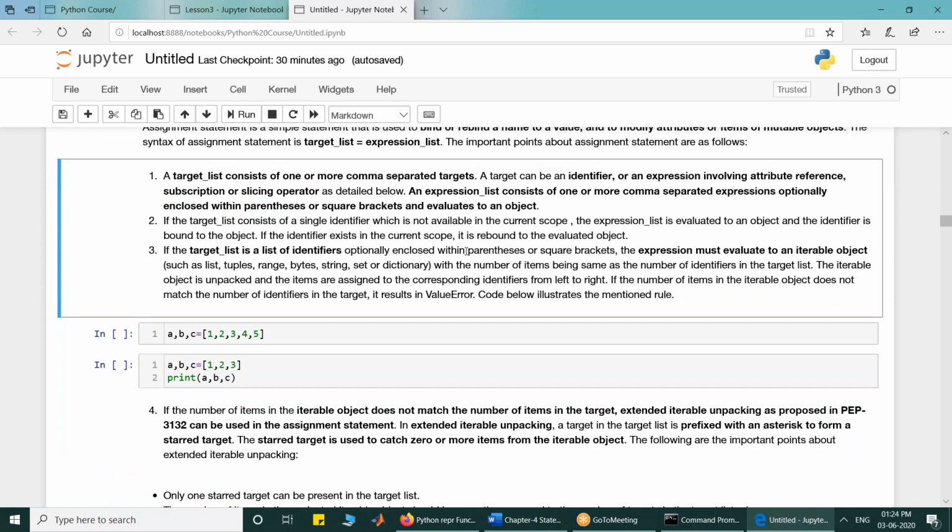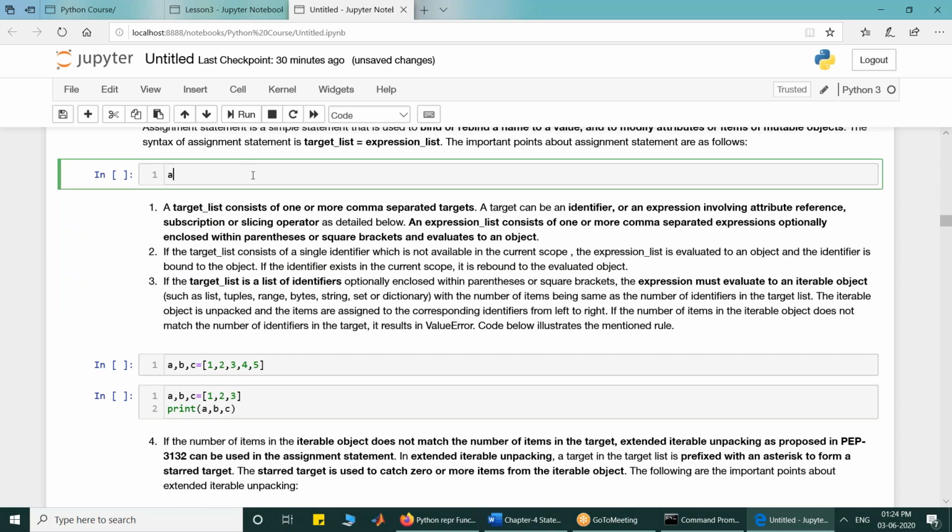Now look at what this means. I can have a comma b comma c, and on the other side I can have 1 comma 2 comma 3. On the left side of the assignment there is a target list, a comma separated list of identifiers.